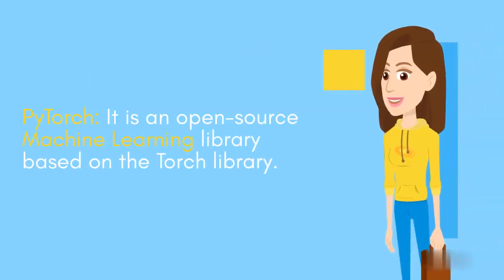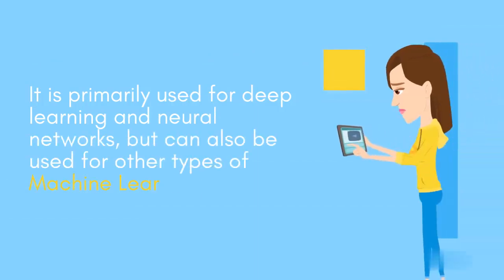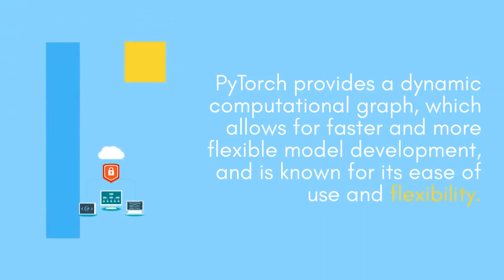PyTorch. It is an open-source machine learning library based on the Torch library. It is primarily used for deep learning and neural networks, but can also be used for other types of machine learning. PyTorch provides a dynamic computational graph, which allows for faster and more flexible model development, and is known for its ease of use and flexibility.